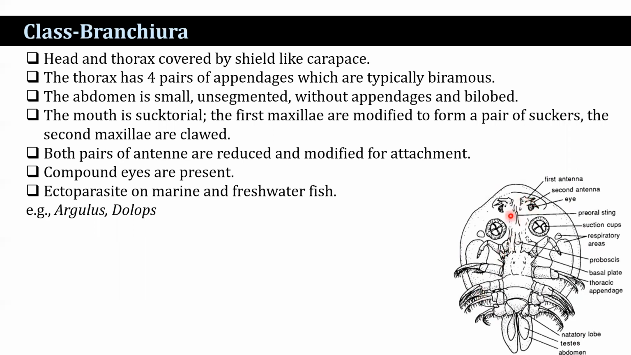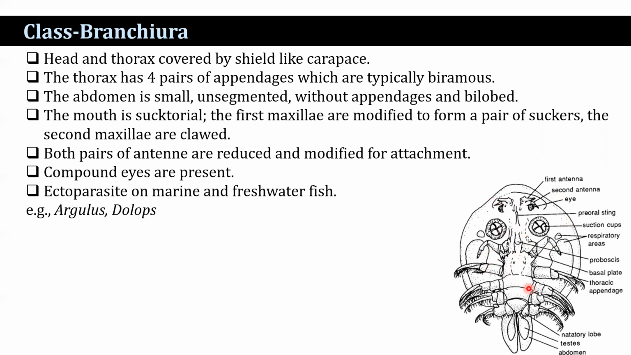The mouth is suctorial. The first maxillae are modified to form a pair of suckers. The second maxillae are clawed. Both pairs of antennae are reduced and modified for attachment. Compound eyes are present. These are the compound eyes. They are usually ectoparasites on the fish body.